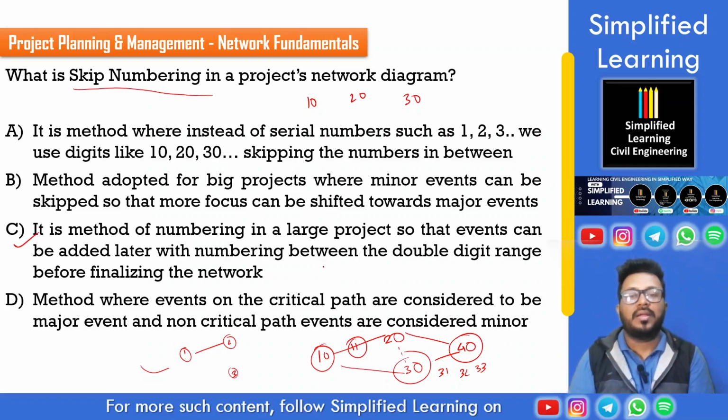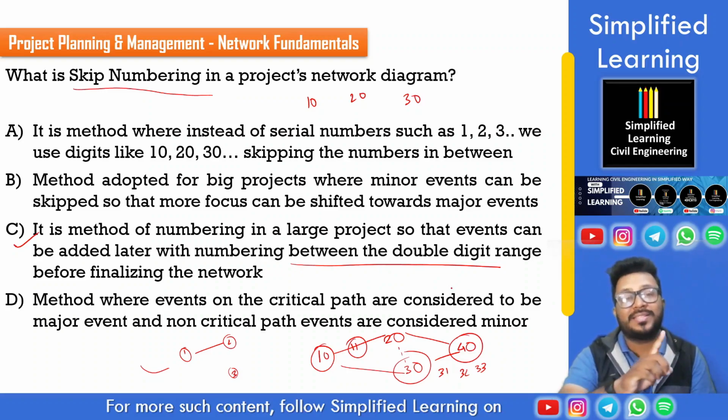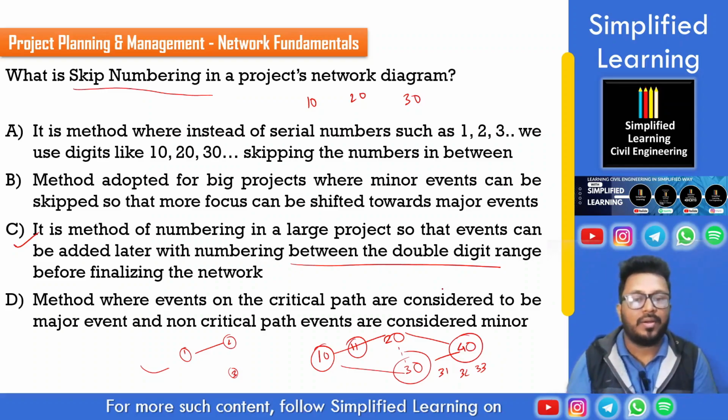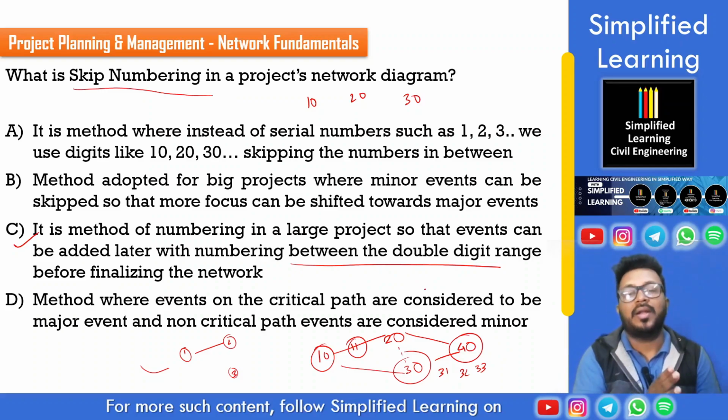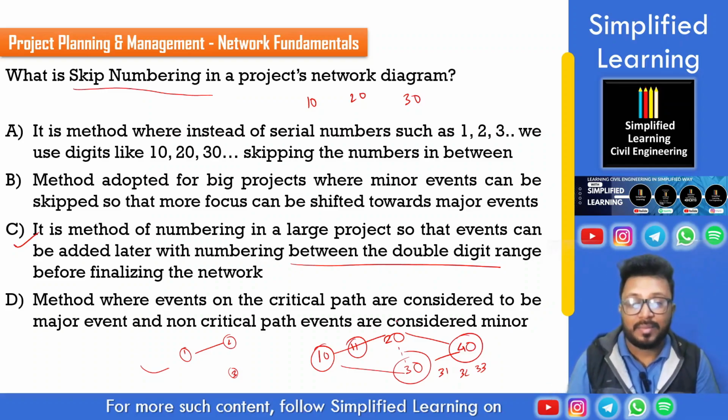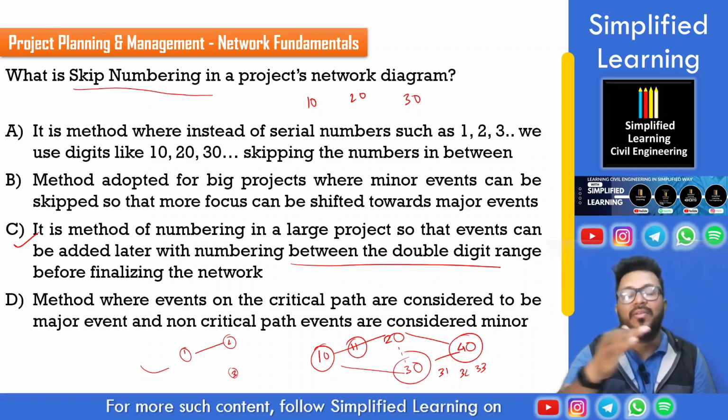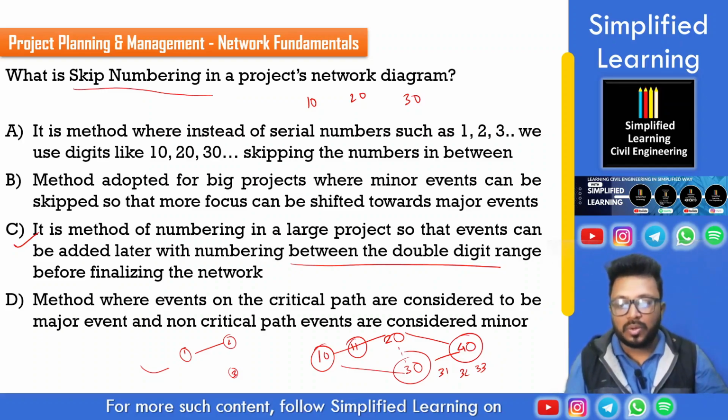It is the method of numbering in a large project so that events can be added later with numbering between the double digits. See what we say, 10 to 20, if some event needs to be added, the first event will be numbered as 11, the second will be numbered as 12, right? Up to 19 we can do that, till we get to event 20. But practically we won't be needing the number 19, because the planner will be taking that much care so that not that many events get added later on. Okay, so option is C.